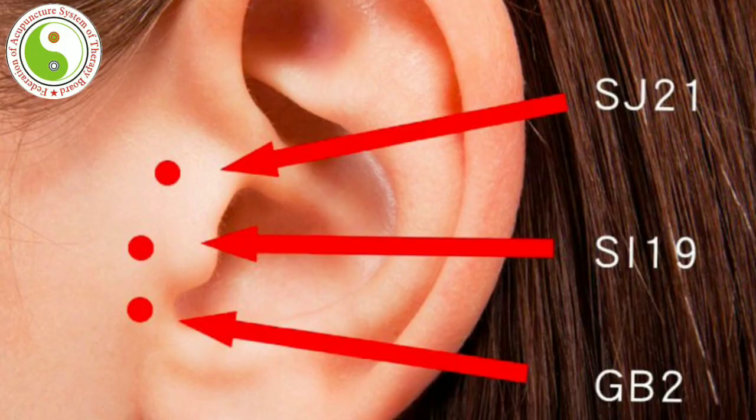Then the next artery is called Ermen, the ear gate. That point is located in the depression anterior to the ear, superior to the supratragic notch. When the mouth is open, at the condyloid process of the mandible, you see there are 3 points located here. One point is gallbladder 2, Tinghui, small intestine 19, Tinggong, then Sanjiao 21 is Ermen. The Ermen point is the place where you can find the energy of the ears and the eyes.